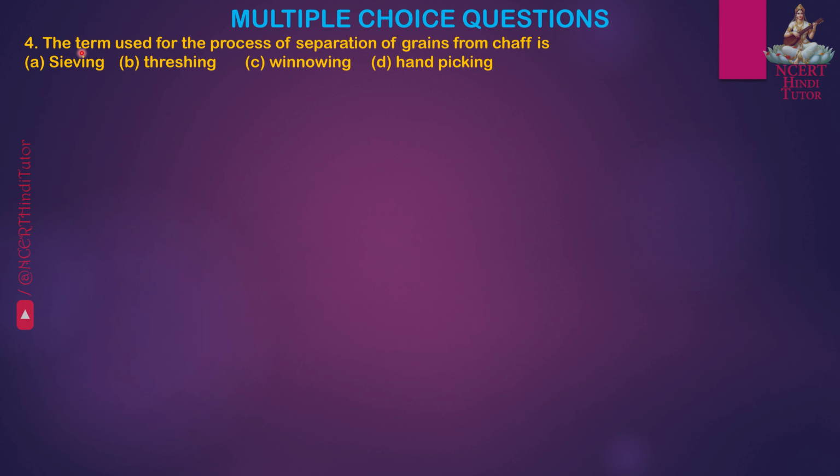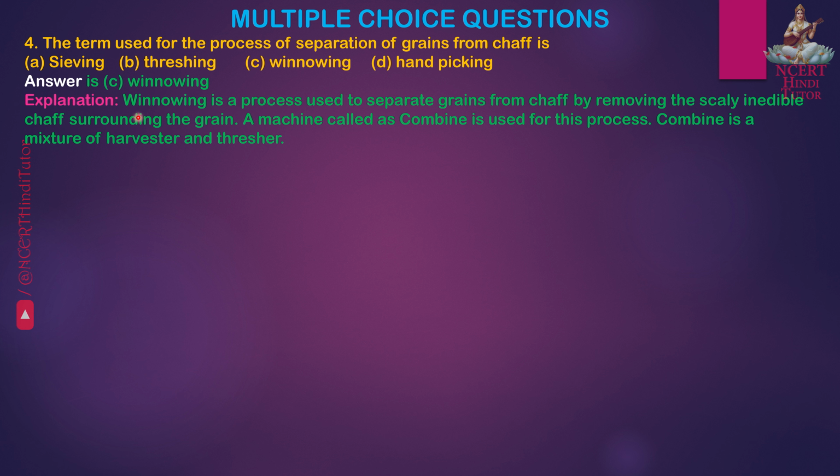Question 4. The term used for the process of separation of grains from chaff is A. Sieving, B. Threshing, C. Winnowing, D. Hand picking. Answer is C. Winnowing. Winnowing is a process used to separate grains from chaff by removing the scaly inedible chaff surrounding the grain. A machine called as combine is used for this process. Combine is a mixture of harvester and thresher.